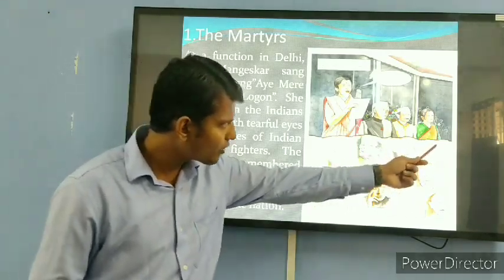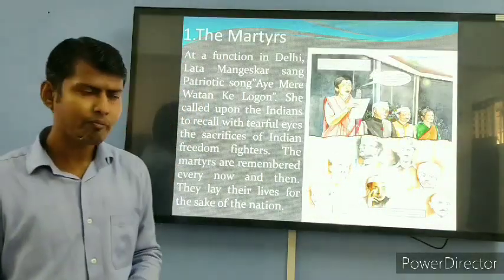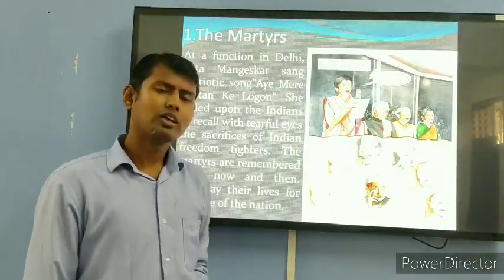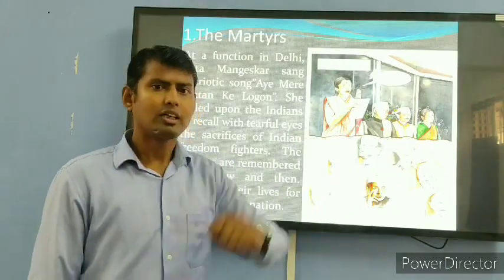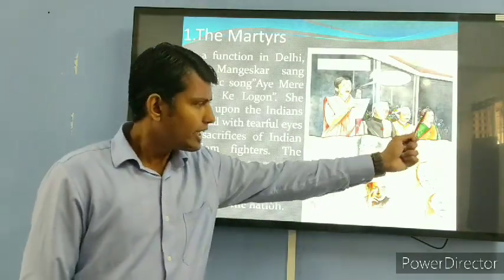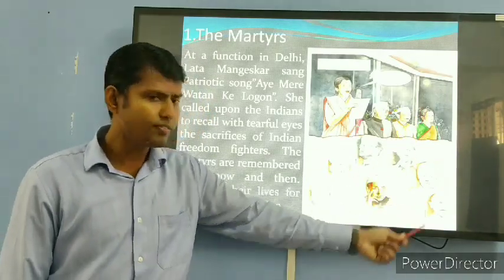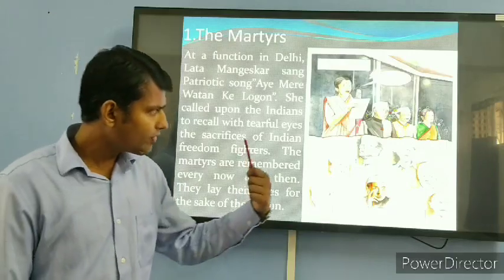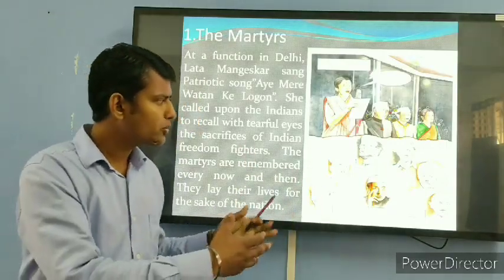Here we can see 3 of the former prime ministers are there. The first one is Pandit Jawaharlal Nehru. Next to him is Lal Bahadur Shastri, and next to him is Indira Gandhi. And below that are some of the freedom fighters of 1857. You can see, and some of the leaders maybe you know also.